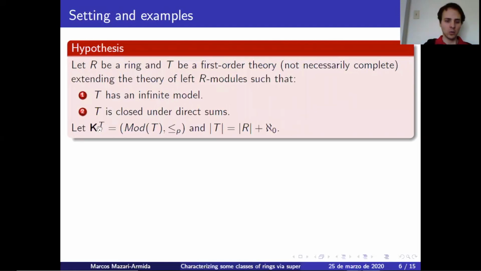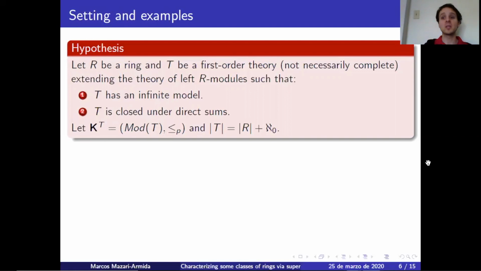Secondly, why do we take K_T to be the models of T with respect to pure embeddings and not, say, with respect to embeddings or elementary embeddings? The reason for this is that pure embedding is a natural algebraic notion, and secondly, from the model theoretic point of view, it is known that a complete theory of modules has PP quantifier elimination, so that's why we choose this particular relation. Even after this explanation, you may say, okay, there are not that many examples.